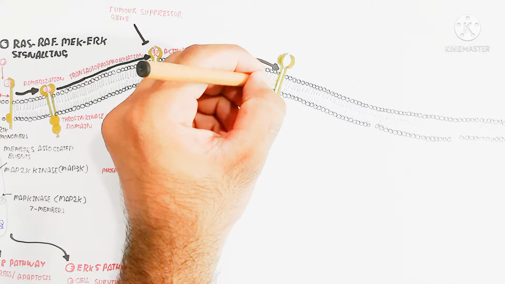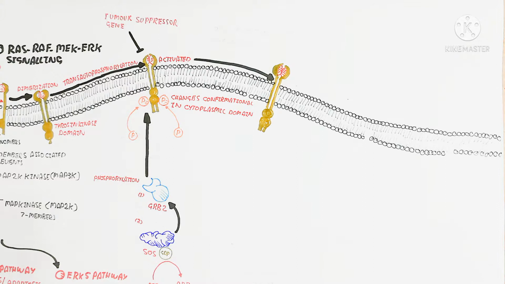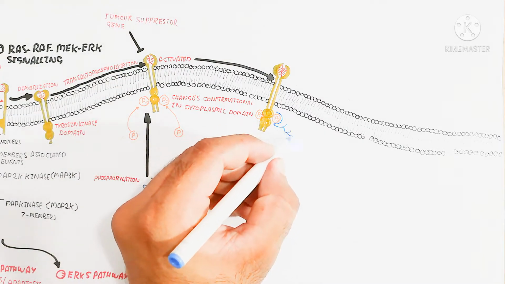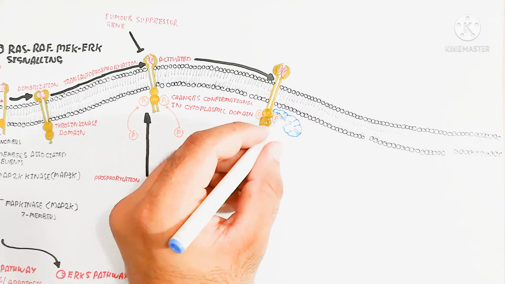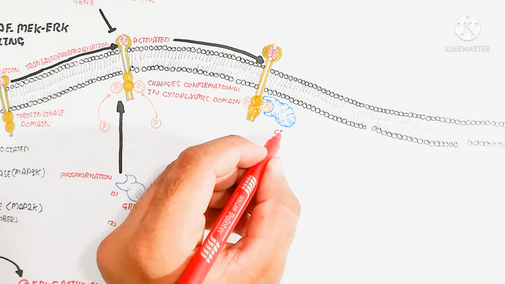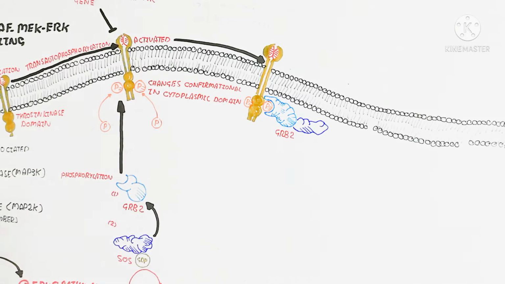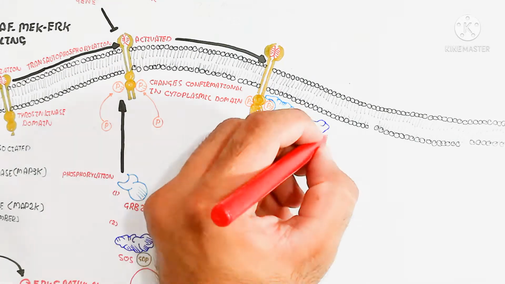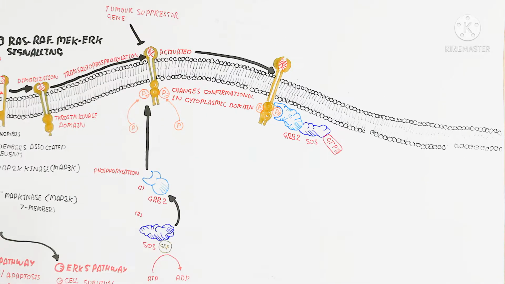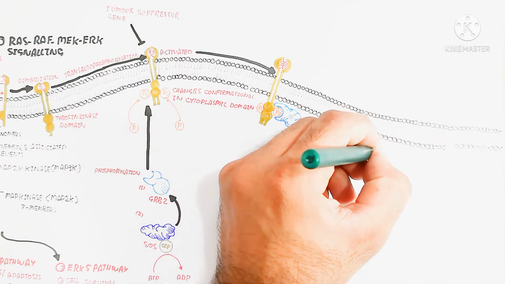So GRB2 will bind with the phosphate group and SOS will also bind with GRB2 due to activation by guanosine triphosphate. After the binding, the GDP-containing RAS protein, present in the peripheral region inside the cytoplasm, will be activated by the GTP attached to SOS, which gives the phosphate group to convert the GDP of the RAS protein into GTP.